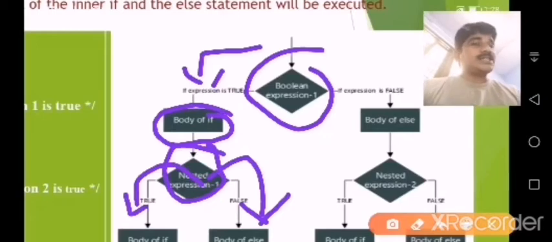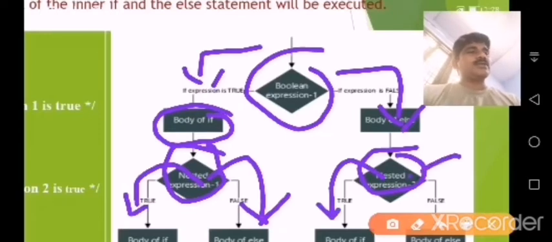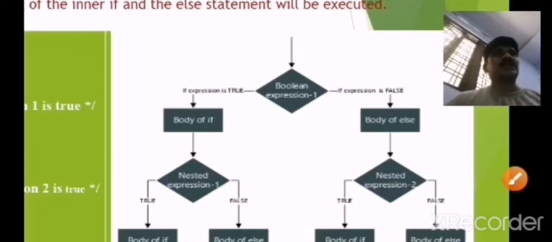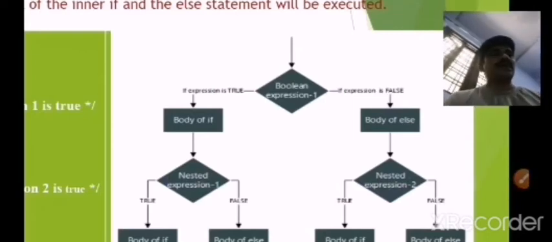So if initially the condition is false, then again it will enter another if. Here I have to check the condition. If the condition is true, then it will display the true message, or it will display the false message. In this manner, the nested if will be executed. So these are the basic branching statements.